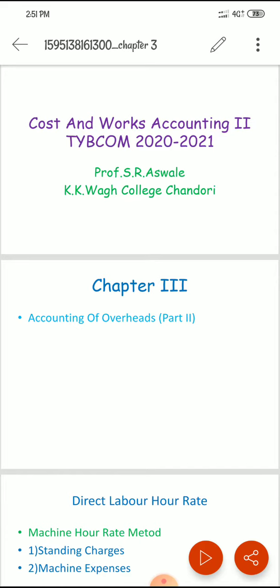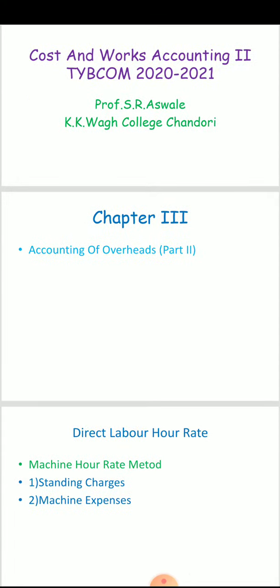In this chapter we have studied, first, the direct labor hour rate method. This is also referred to as the production hour rate method. This method is adopted in those industries where labor is prominent, that is, labor intensive industries. Labor hour rate is calculated for each category of workers. The expenses incurred other than wages paid to workers of each category are listed and totaled for a certain period.